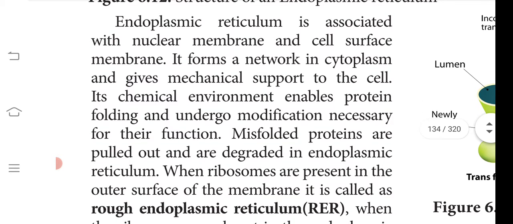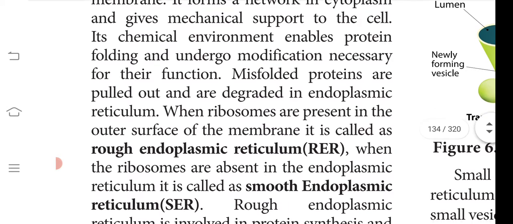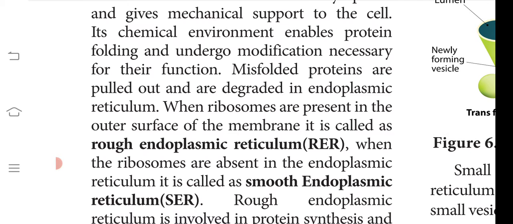So the endoplasmic reticulum is associated with the nuclear membrane. It forms a reticulum. What does the word reticulum mean? It is like a network. Okay, it forms a network-like structure in the cytoplasm. So it gives mechanical support to the cell. It is a very important point. What is the function of the endoplasmic reticulum? If it is asked, you should write it as mechanical support.